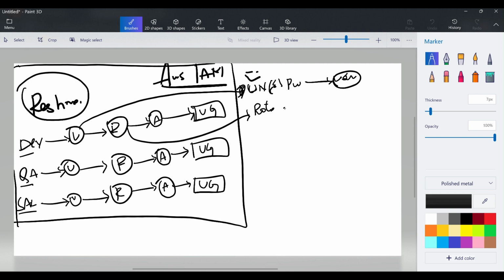For that, we'll be creating the roles. This is the second step. And here I was talking something about access. Access is nothing but policy.